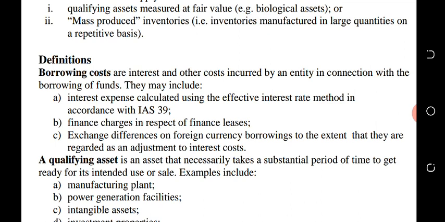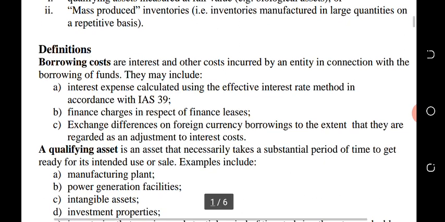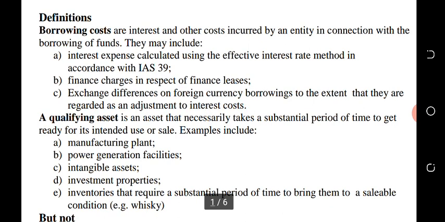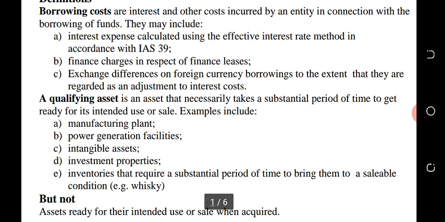They may include interest expense calculated using the effective interest rate method in accordance with IAS 39. It may also include finance charges in respect of finance leases. So any finance charge on a finance lease is part of borrowing cost. It also includes exchange differences on foreign currency borrowings to the extent that they are regarded as an adjustment to interest costs.